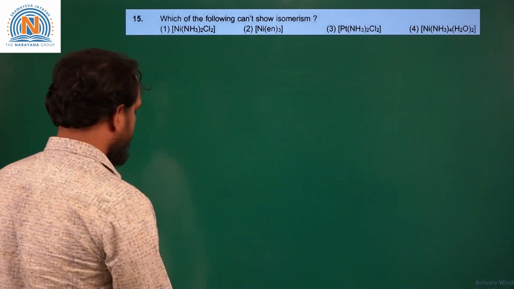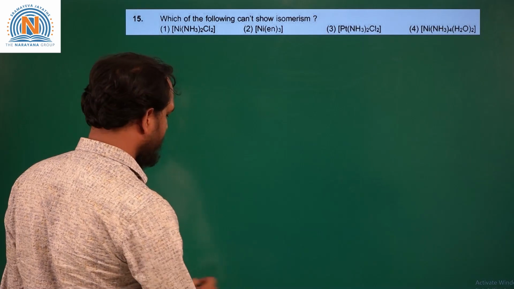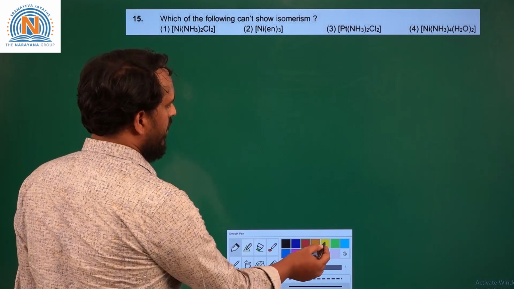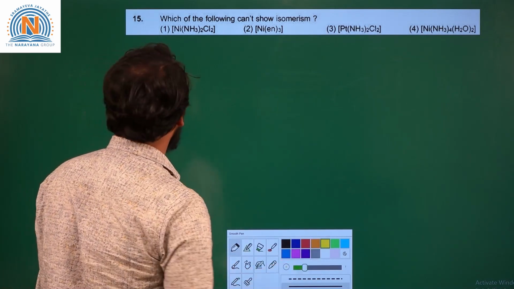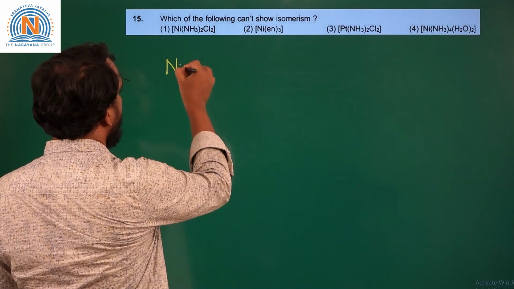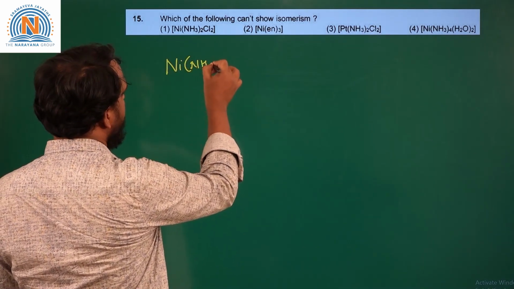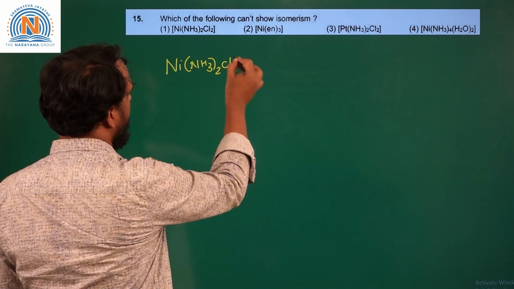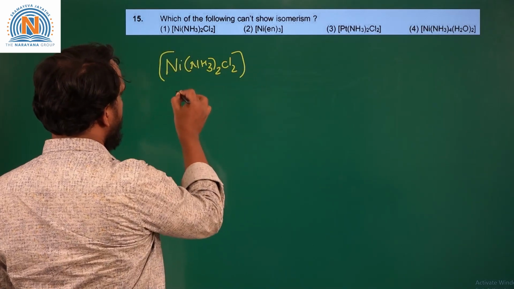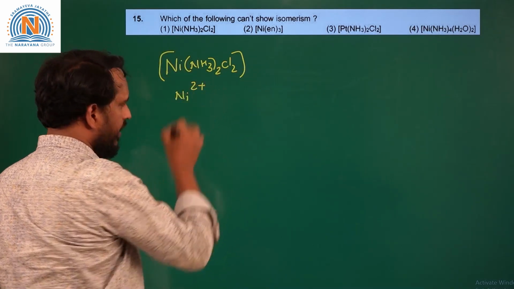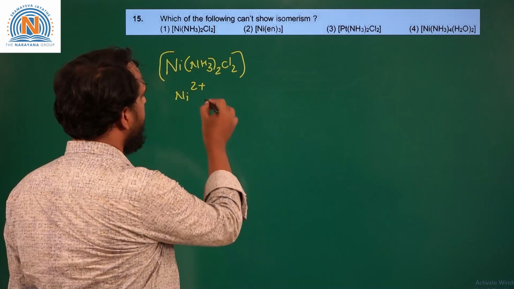So the next question is, which of the following cannot show isomerism? If we take the first molecule, that is Ni(NH3)2Cl2. Here nickel is plus 2, Ni2+, which means d8.